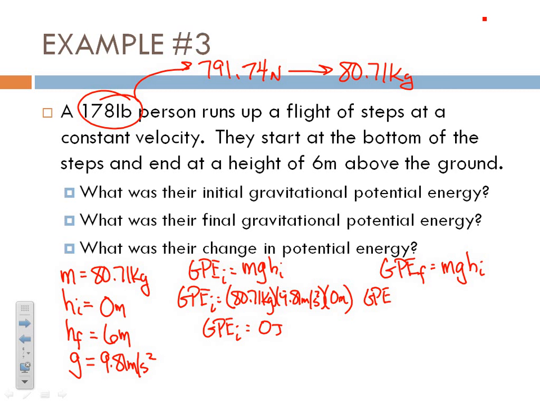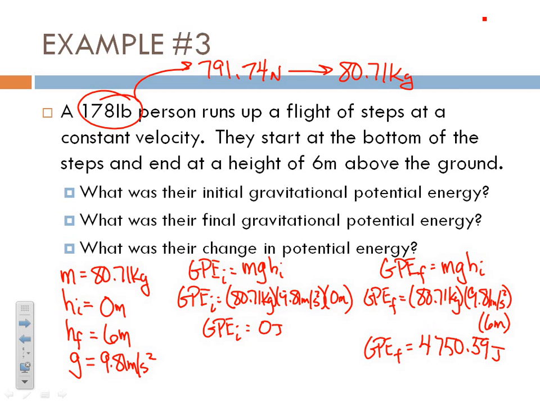So, final gravitational potential energy, we'll take our 80.71 kilograms times 9.81 meters per second squared times our final height of 6 meters above the ground, and we get a final gravitational potential energy of, you can do it, punch it in your calculator, 4,750.59 joules worth of energy.